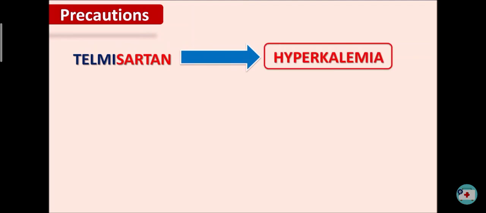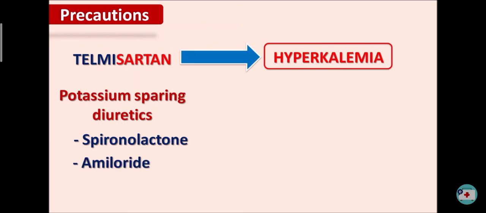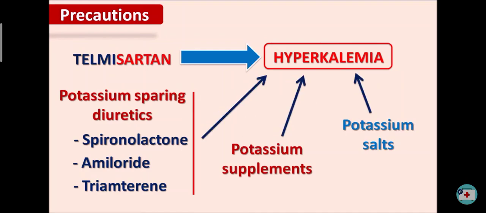When this drug is given with other drugs like potassium sparing diuretics such as spironolactone, amiloride, triamterene, all these drugs can increase the hyperkalemia. Otherwise, potassium supplements or potassium salts, some of the drugs may be made up of potassium salts. So all these can increase the hyperkalemia when they are simultaneously given with the telmisartan.